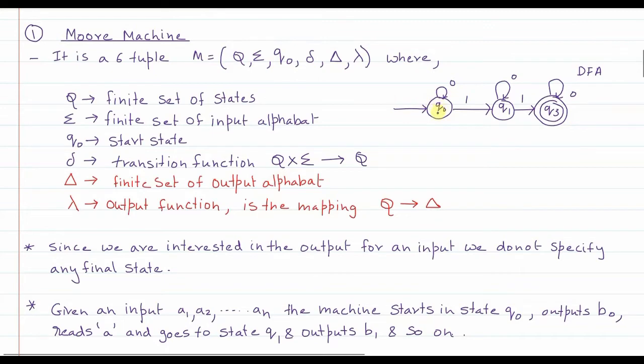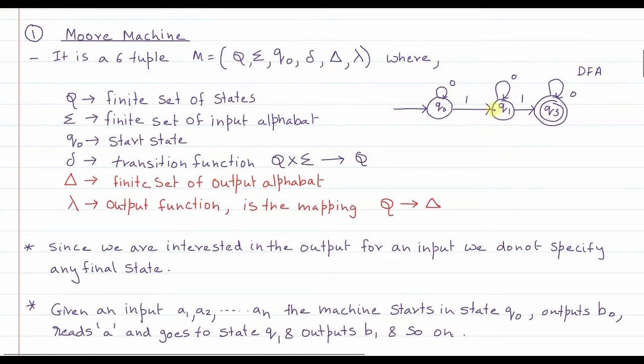Now what happens when we draw a DFA? A DFA only tells you that from a particular state, on reading a particular input, it goes to another state. In this process, given an input string, the DFA will only be able to tell you whether that string is accepted or rejected. If after reading the entire input string the automata is in state Q3, then we say the string is accepted. Now DFAs are automata without output, they don't give output.